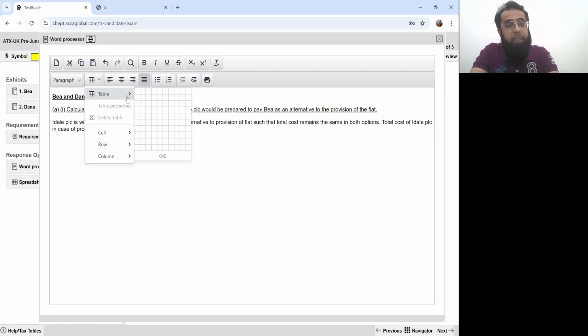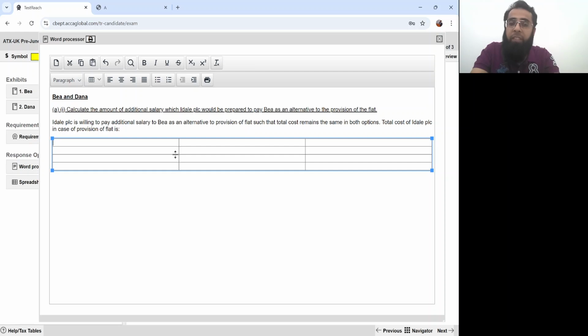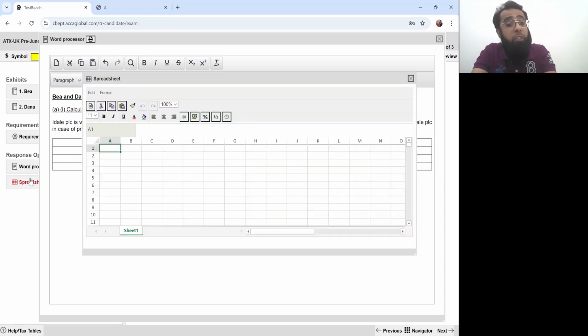See, I'm using this table function here to make a chart, to make a spreadsheet working. You can solve it on a spreadsheet also if you are comfortable there. I feel more comfortable solving it on a single screen. That's why I'm using the table tool. It's completely your choice in your examination.